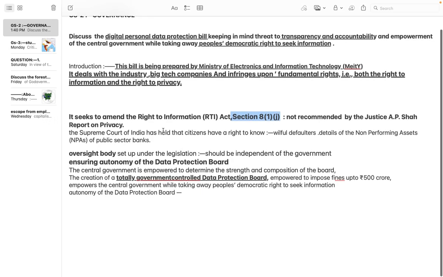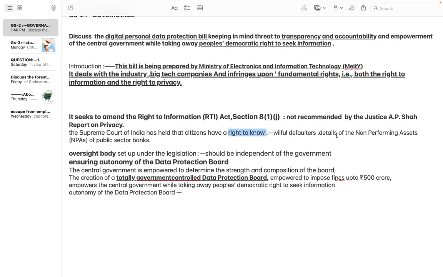So now the Supreme Court of India, we have to write this also, because these are the points that make the answer look like the answer of a UPSC aspirant, right? The Supreme Court of India has held that the citizens have a right to know. So we can mention here that every citizen of this country has a right to know also. So that means RTI is a must. So when RTI is a must, even the Supreme Court is upholding the validity of the RTI. So that means there should not be any changes brought into RTI section 8(1)(j), as it is also supported by the Justice AP Shah committee, right? That there should not be any change, right?